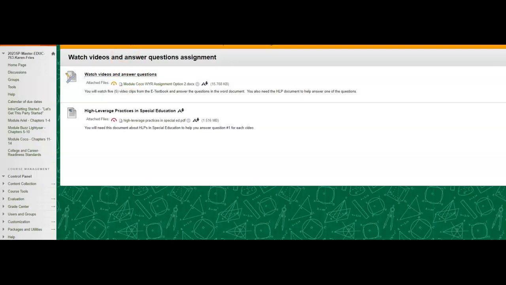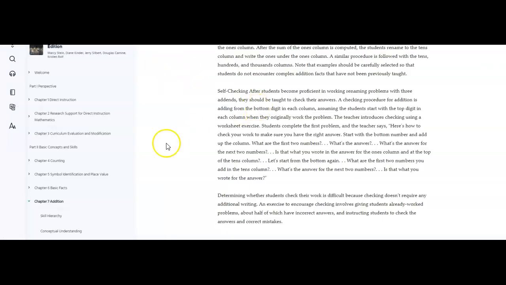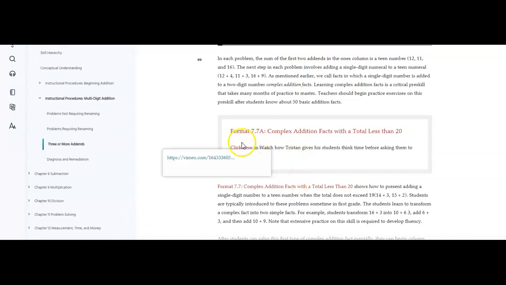Okay, and remember in the textbook, it looks something like this: format 7.7a, complex addition facts with a total less than 20. You would tell me all of that stuff, and then you would click here to watch the video.